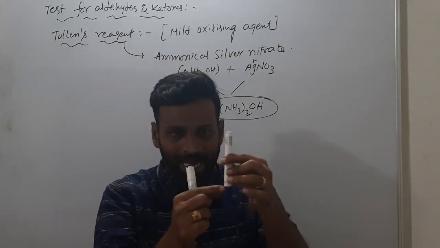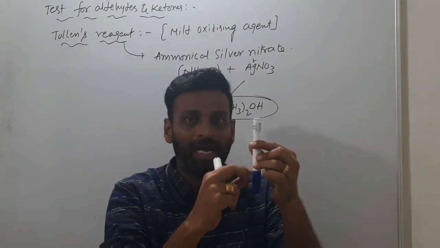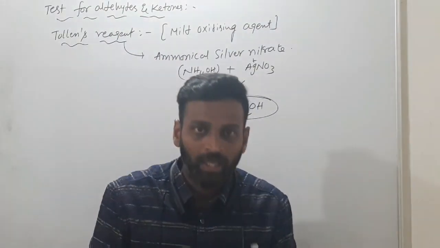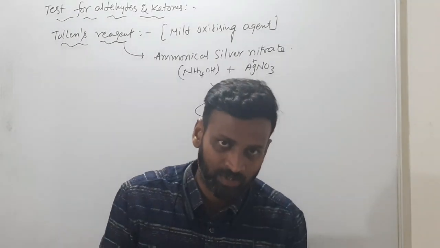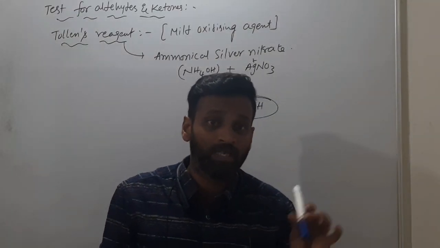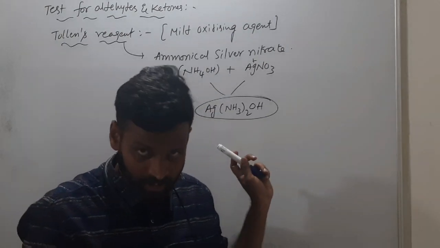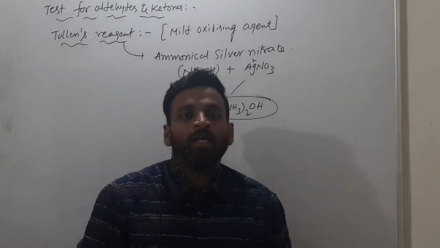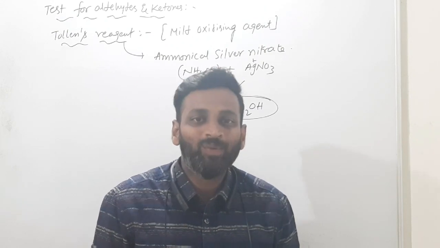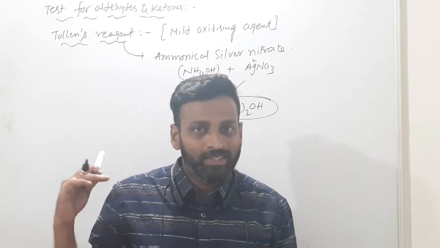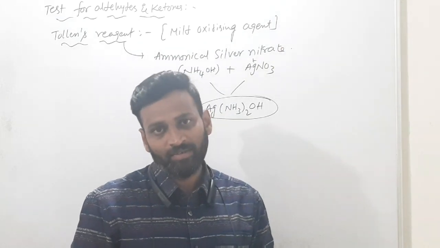If I get a silver mirror on the walls of the test tube, then the given compound is an aldehyde, because aldehydes are more reactive toward oxidation. With mild oxidizing agents like Tollens reagent, aldehydes will give a positive test.